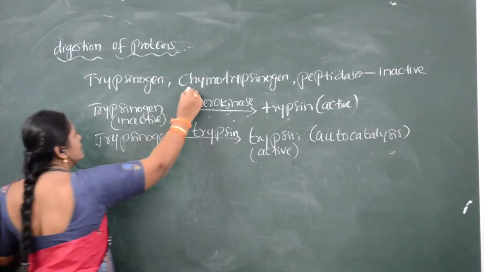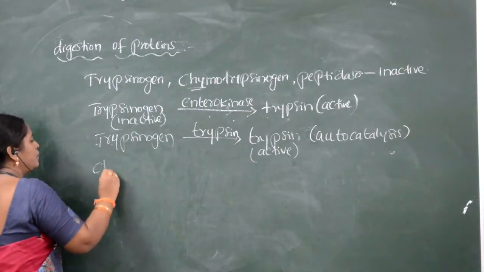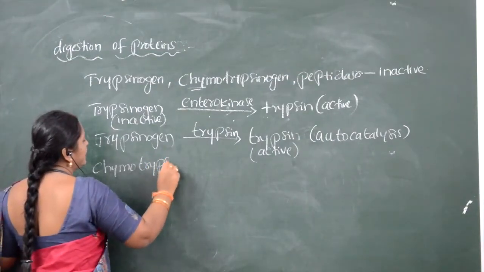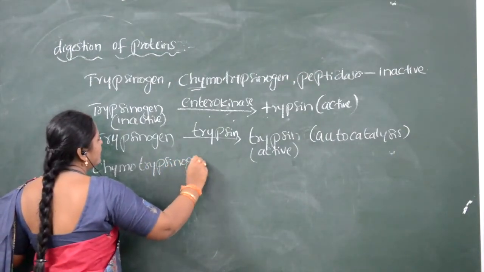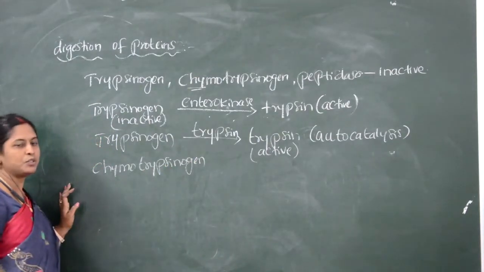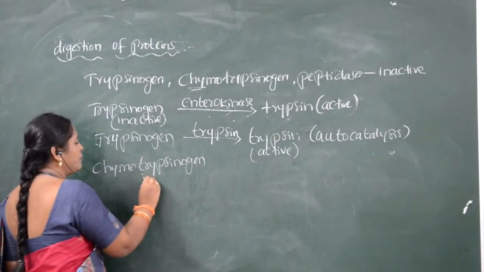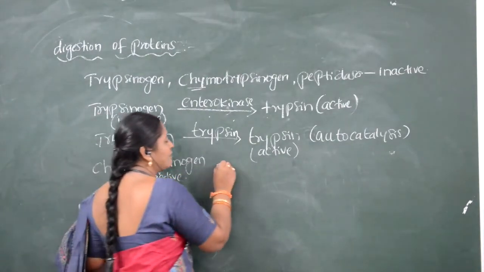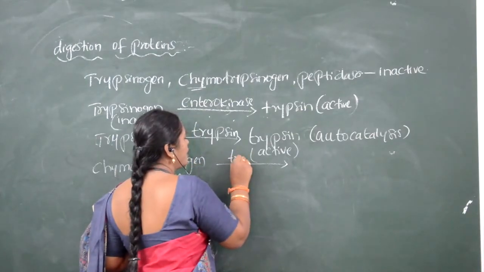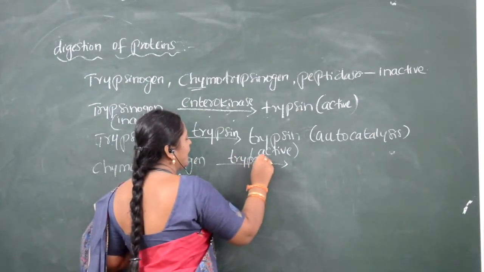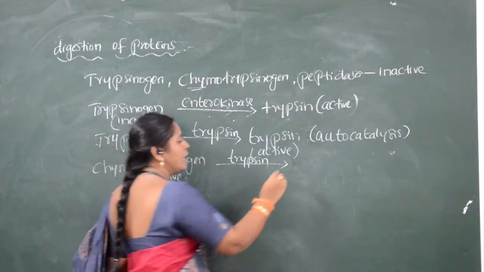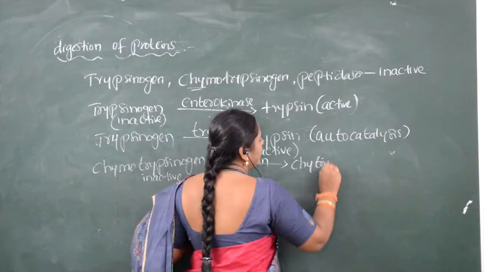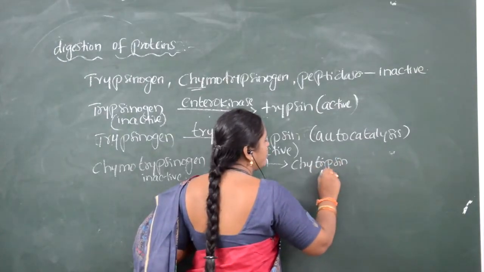Another enzyme is chymotrypsinogen. Even this chymotrypsinogen is of inactive form, which is converted to active form by trypsin into chymotrypsin.